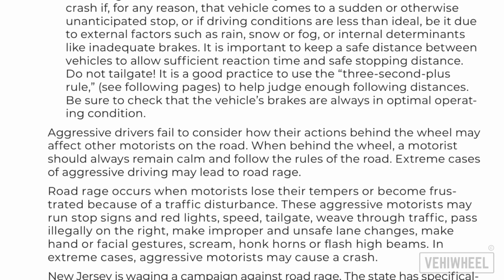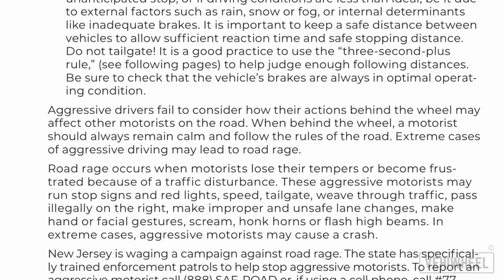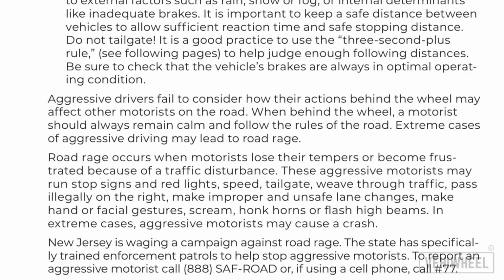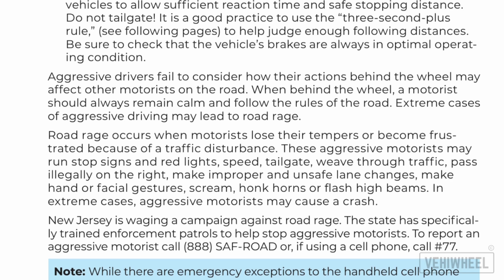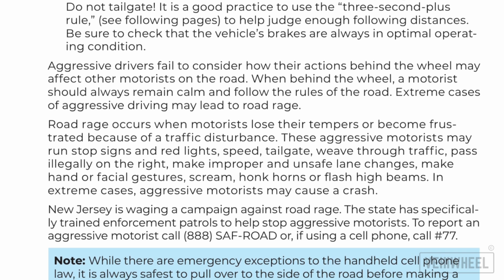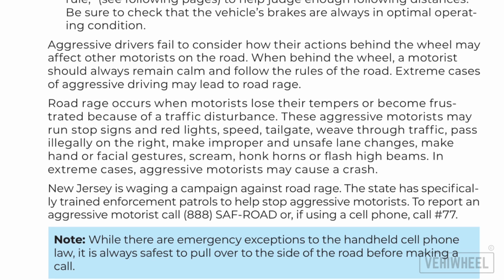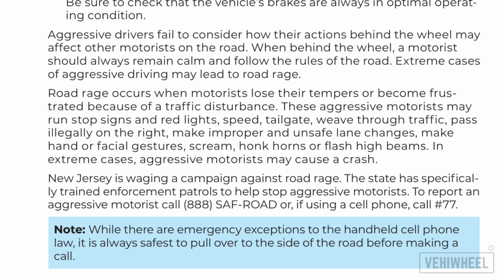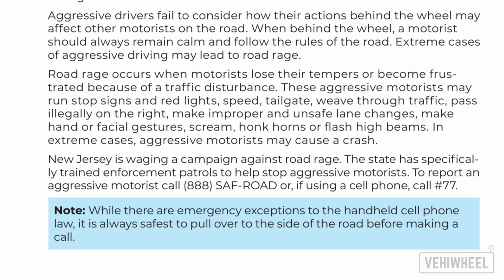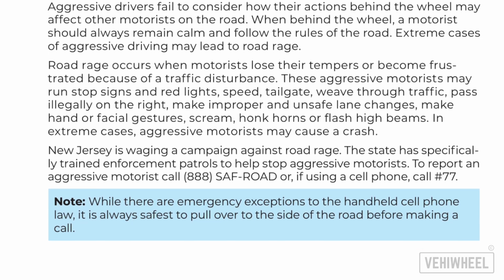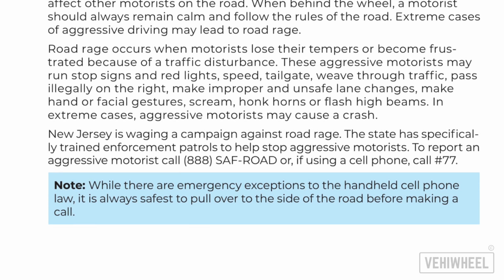Aggressive drivers fail to consider how their actions behind the wheel may affect other motorists on the road. When behind the wheel, a motorist should always remain calm and follow the rules of the road. Extreme cases of aggressive driving may lead to road rage. Road rage occurs when motorists lose their tempers or become frustrated because of a traffic disturbance. These aggressive motorists may run stop signs and red lights, speed, tailgate, weave through traffic, pass illegally on the right, make improper and unsafe lane changes, make hand or facial gestures, scream, honk horns, or flash high beams. In extreme cases, aggressive motorists may cause a crash.